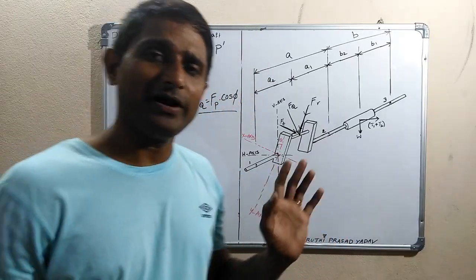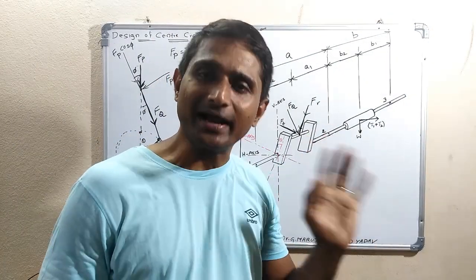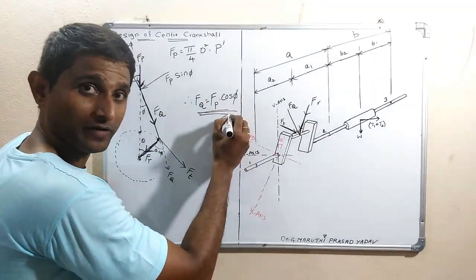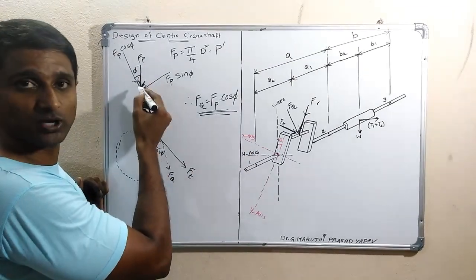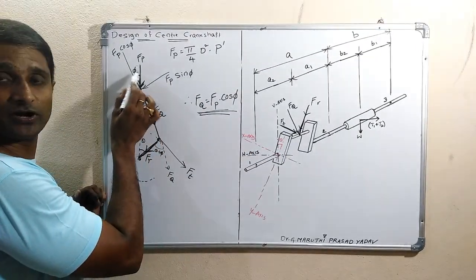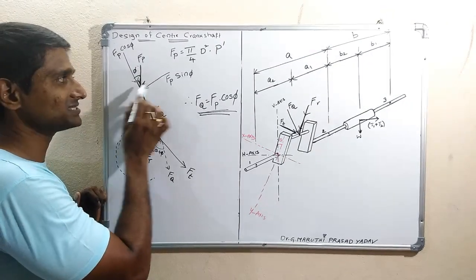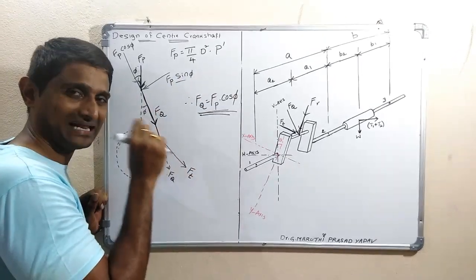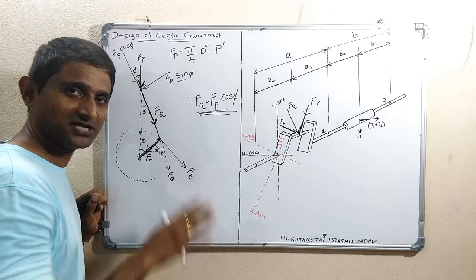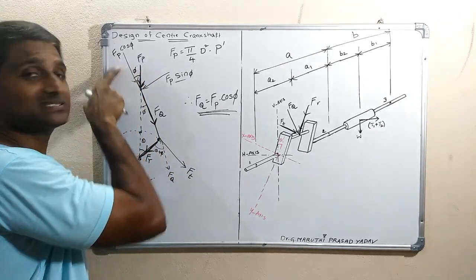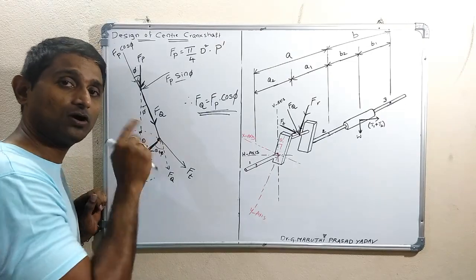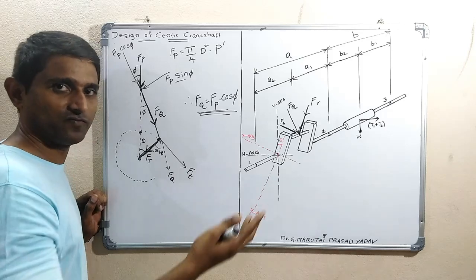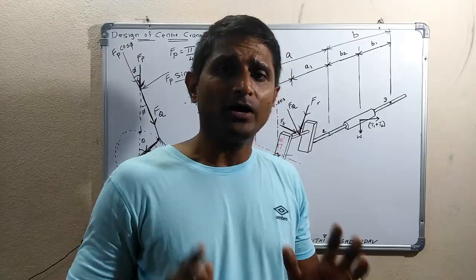So look at this one. Finally, what are the forces acting on the crank and crankshaft? One is FQ, whose value is FP into cos phi. We can resolve this FP along the connecting rod length direction and perpendicular to this. This will result in development of bearing pressure in the piston pin, so no need to consider here. Whereas this results in pushing force on the connecting rod, which is transmitted to the crank pin. So finally, it results in crank pin force and crankshaft force. So this is what. Now see here.